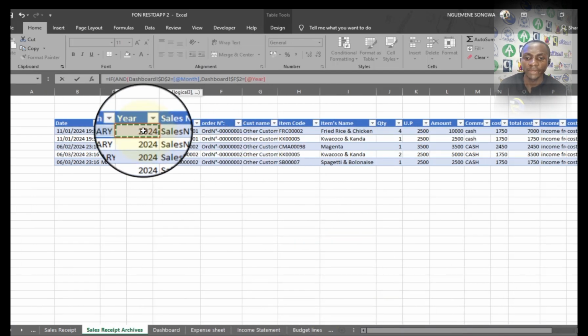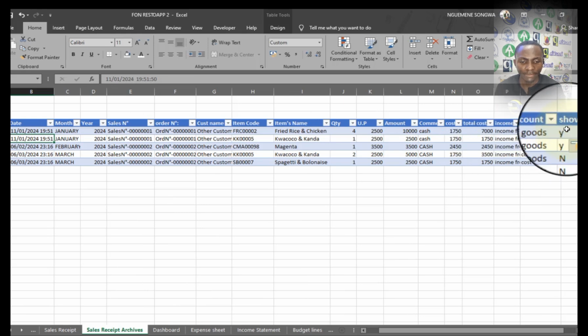If both of them are equal, then it should give me a yes, or let me say a y. So I'm putting quote y. Or if not, if both of them are not aligned, I'm just going to say no with n. So I'm going to put in quote n, and close bracket, and that's fine.